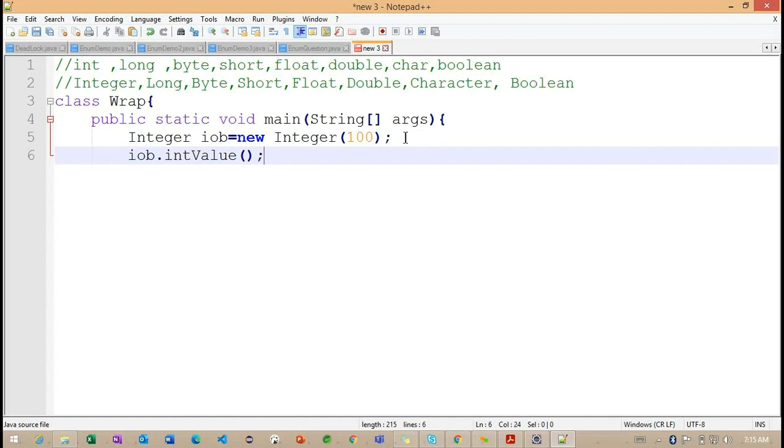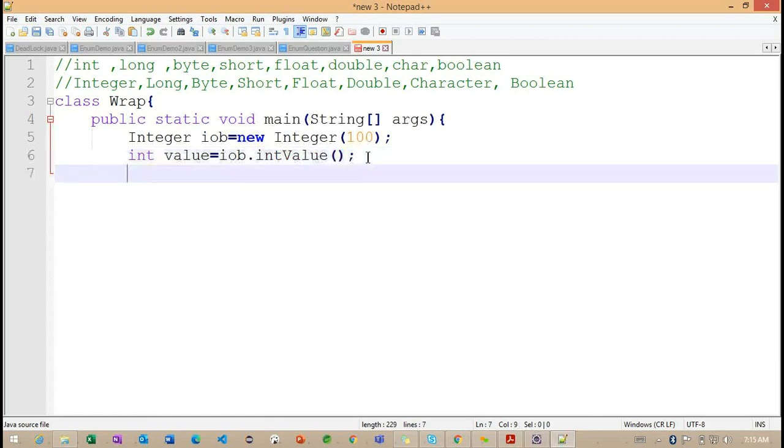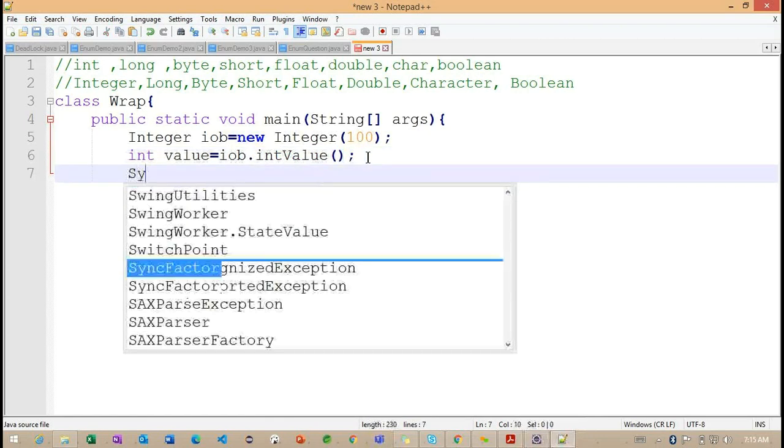Whenever I call this IOB dot int value, what happens internally? We get a primitive value. What is the primitive? An int. I'm calling the method int value, and it will return the primitive value.